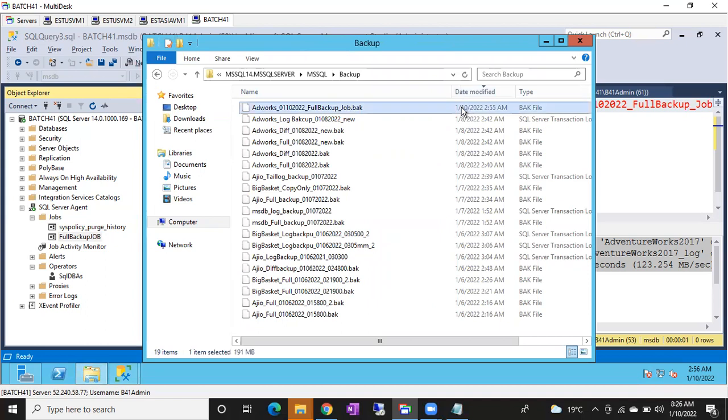Now tell me, how many backups are there? Which database backup is there? AdventureWorks. Only one AdventureWorks full backup. Where is my Azure database backup?